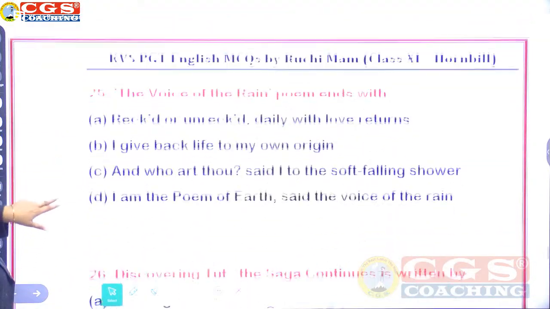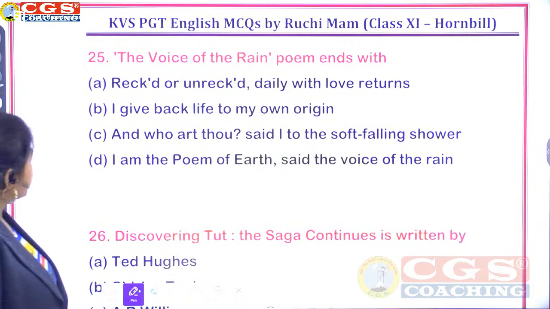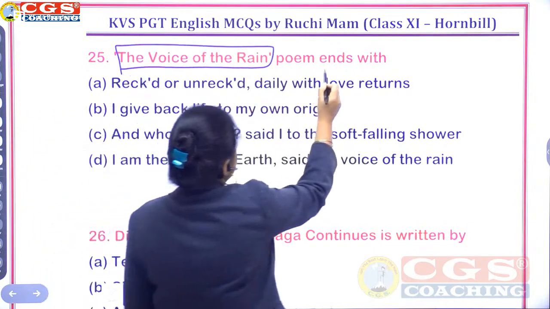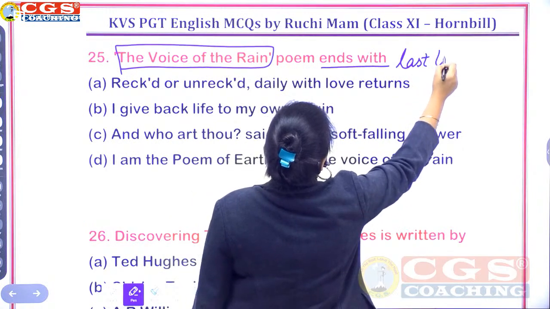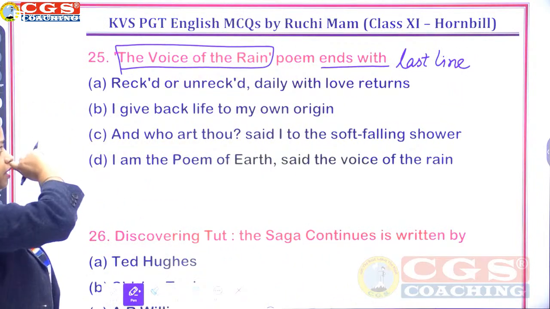25. The voice of the rain poem ends with: Wrecked or unwrecked, daily with love returns. I give back life to my own origin. And who art thou? Said I to the soft falling shower. I am the poem of earth, said the voice of the rain. And what we have to do? This poem, The Voice of the Rain, ends with. So you have to mention the last line.